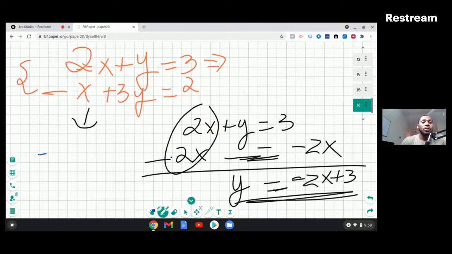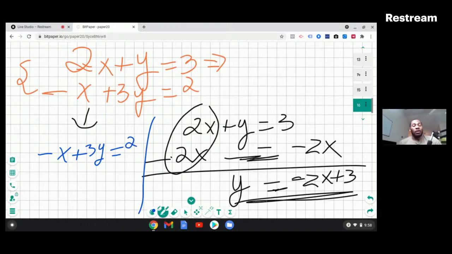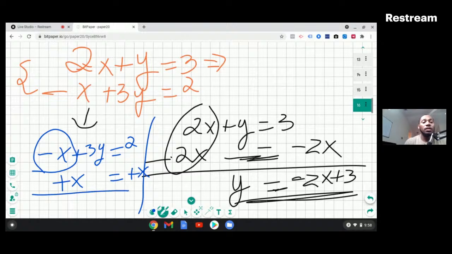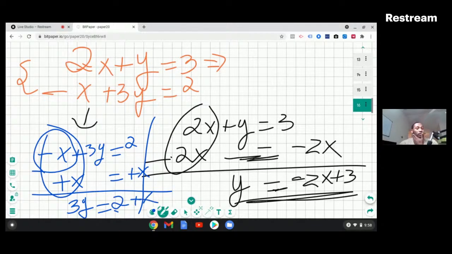So we got negative x plus 3y is equal to 2. I want the y to be by itself. On the left side, I have a negative x here. I got to get rid of that. Actually, let me not skip steps so you understand. I add x to both sides, plus x. So I have 3y, and the x is gone, is equal to 2 plus x, or x plus 2, however you want to say it.